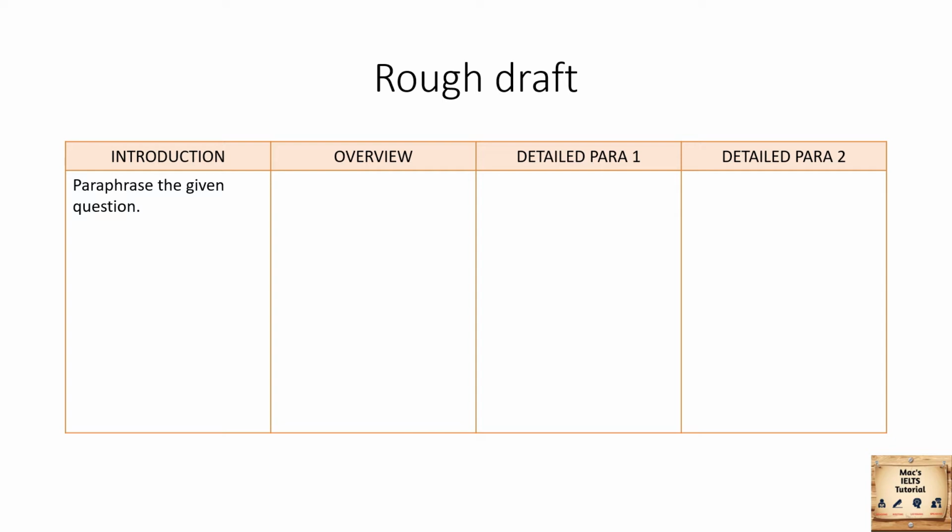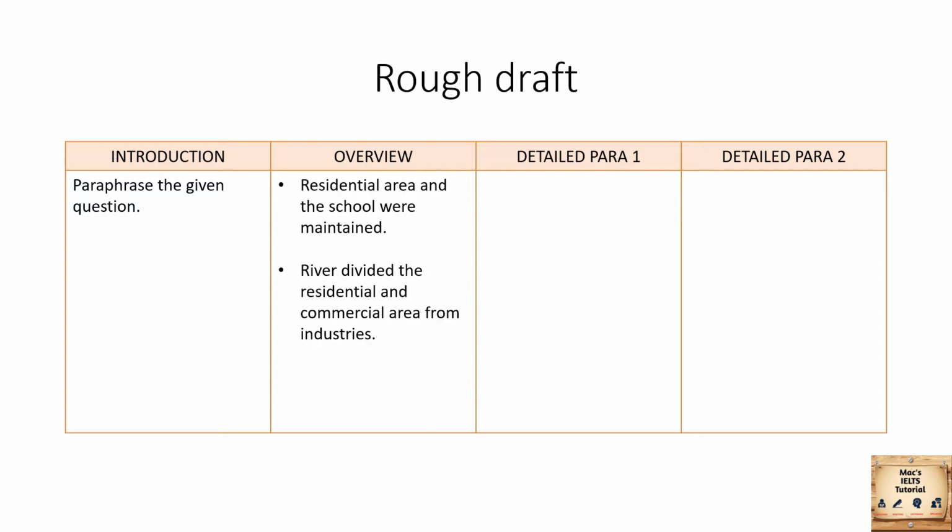Next, we shall move on to the overview. In the overview, I'm going to mention the key factors like the residential area and the school remaining in the same place, and the river that divided the residential and commercial area from industries. Now, we shall move on to the detailed paragraph 1.